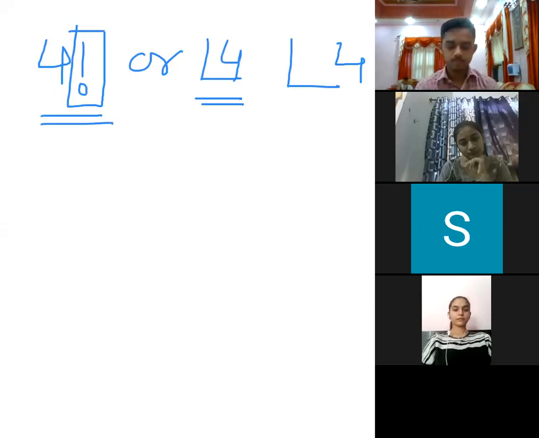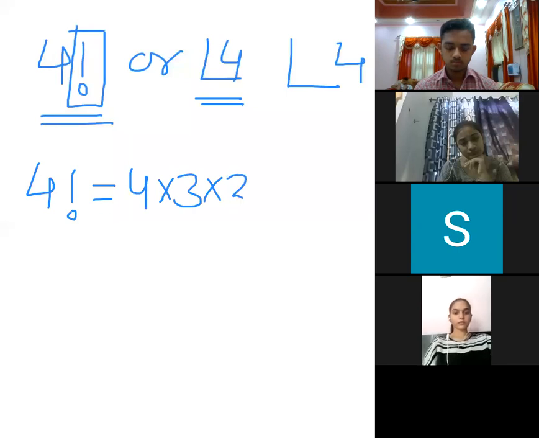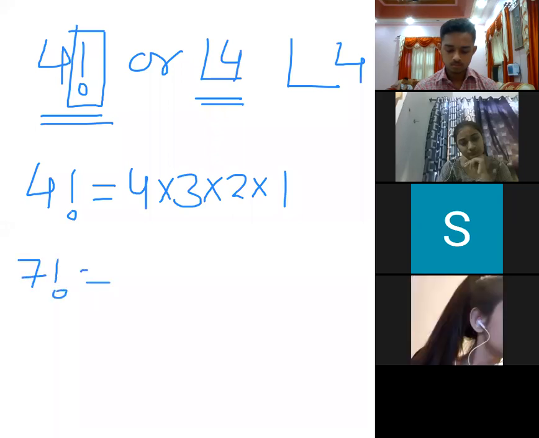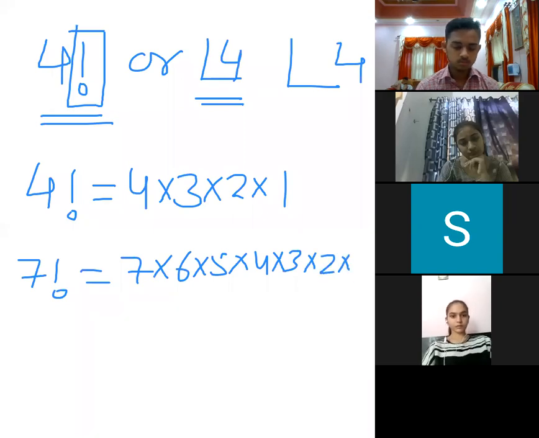So we can apply either of the 2 techniques, but in the NCERT book, they used to give us this only. So 4 factorial means from that number till 1 we need to go: 4 into 3 into 2 into 1. This is 4 factorial. If I am going for 7 factorial, then it stands for 7 into 6 into 5 into 4 into 3 into 2 into 1.